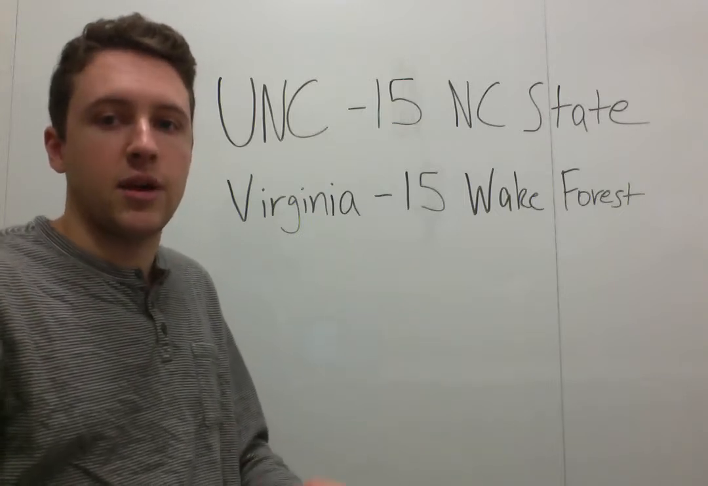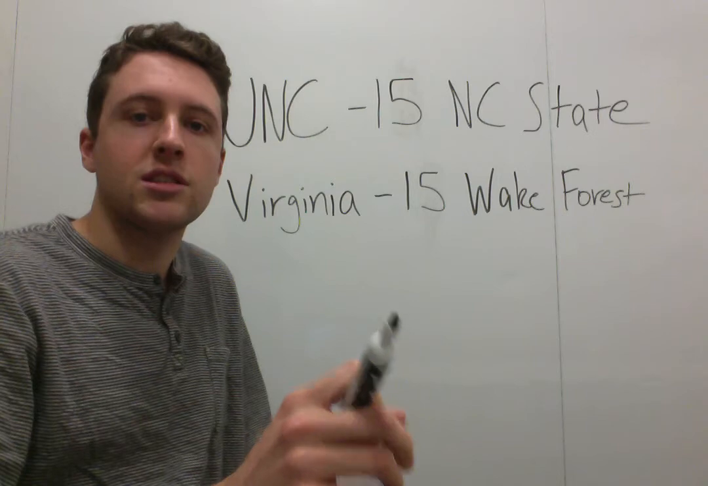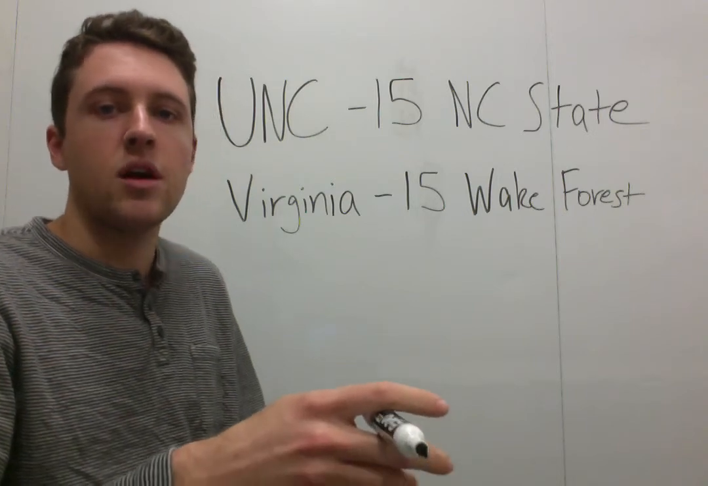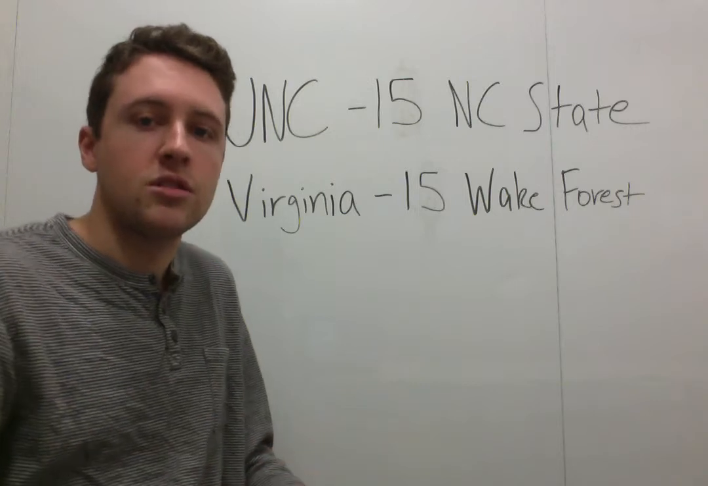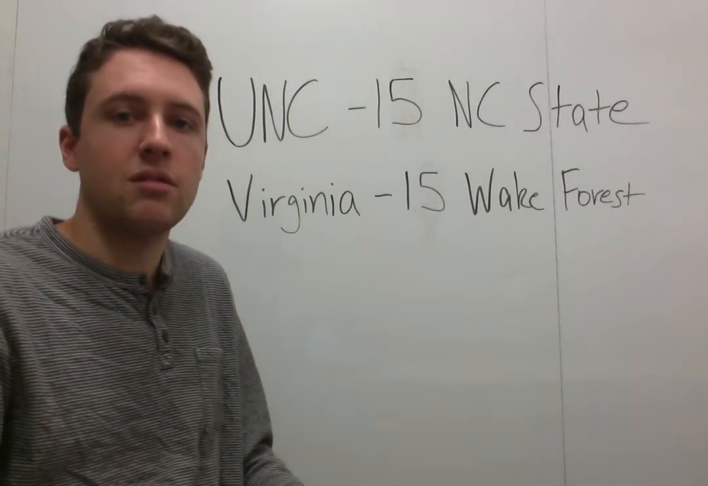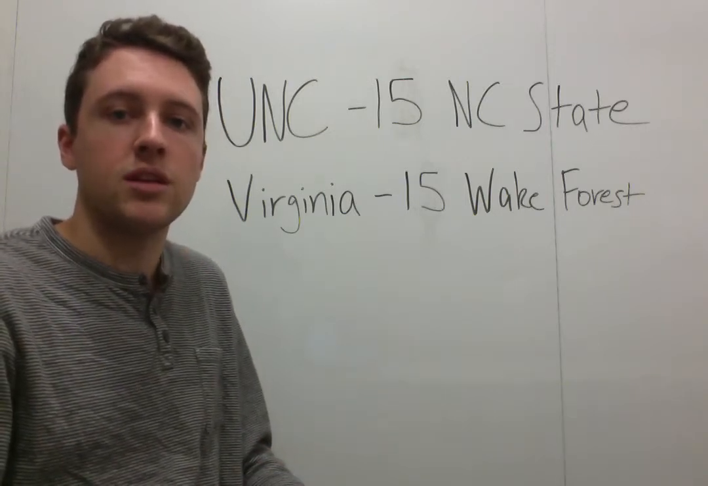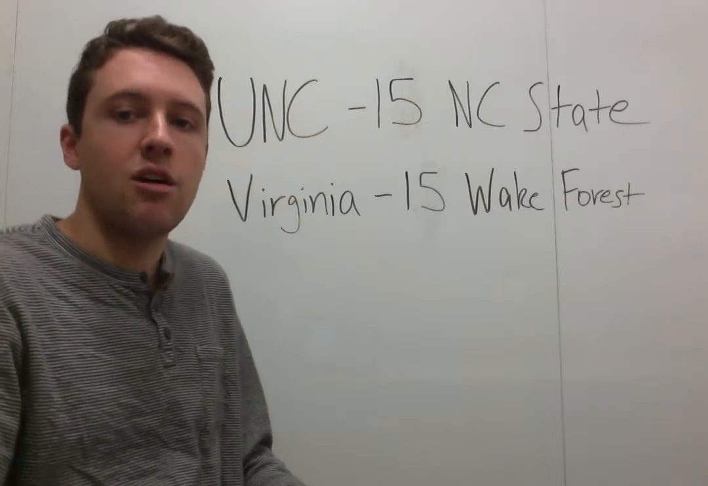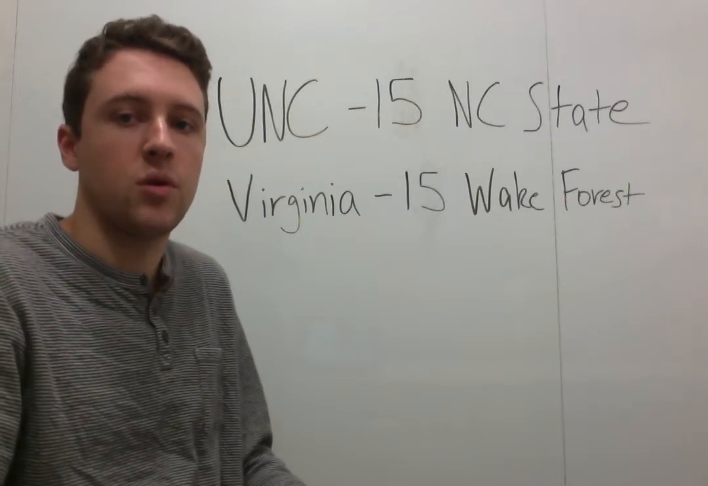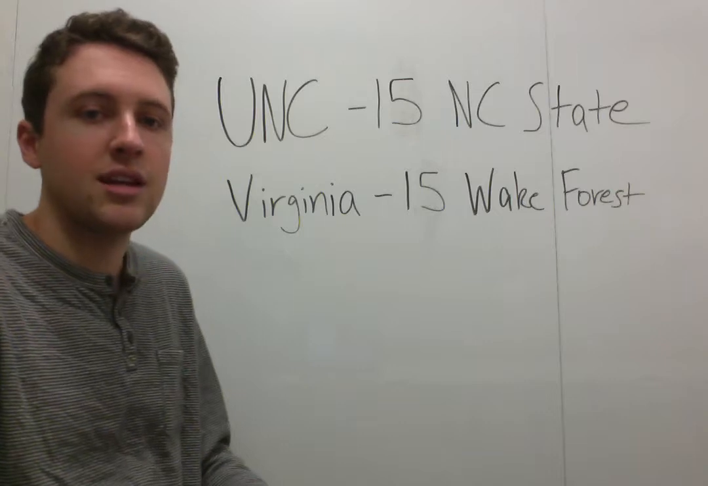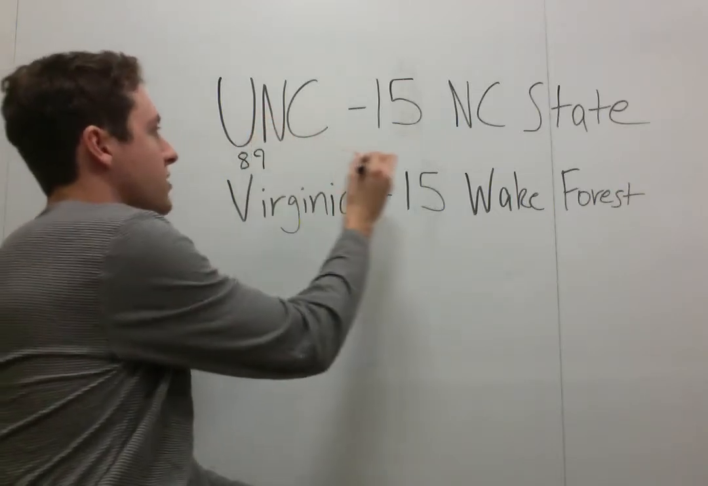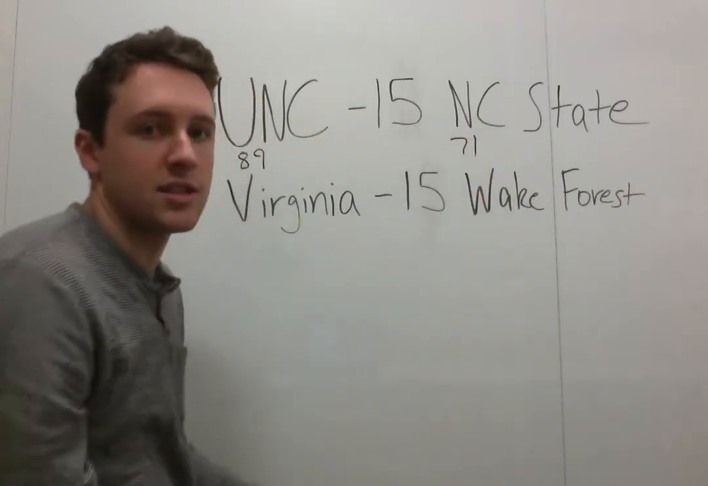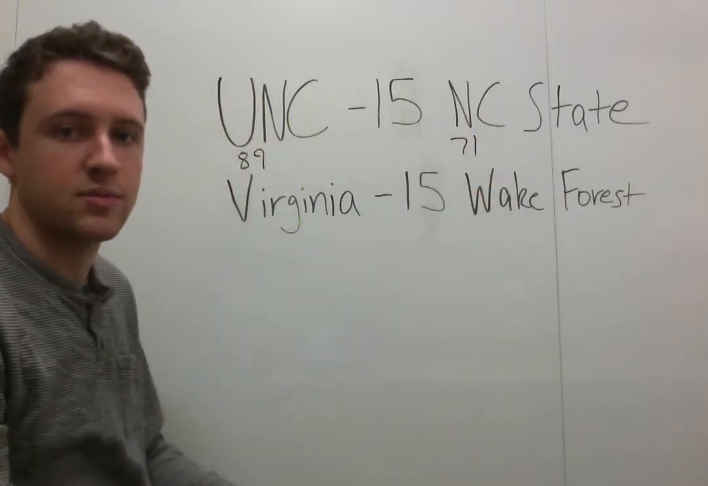And the reason for that is because UNC averages 73.9 possessions per game, and NC State averages 72.3 a game. So you assume, based on that, about 73 possessions each between these two teams for the game. Let's say the over-under is about 160 points. So the expected score is 89-71. So I can write that right here. 89 for UNC, 71 for NC State. That's what Vegas is expecting.